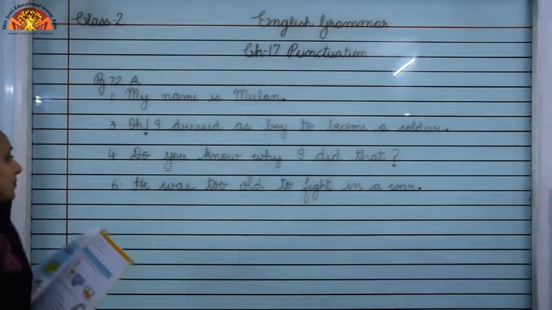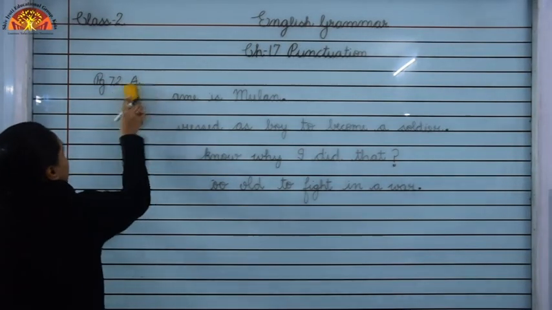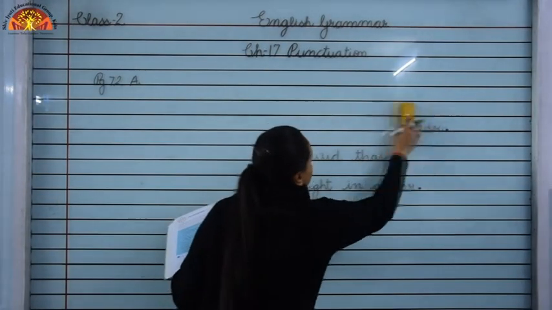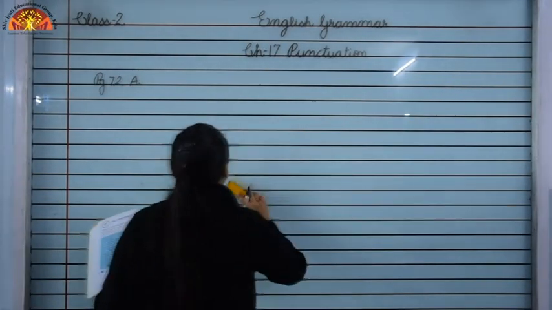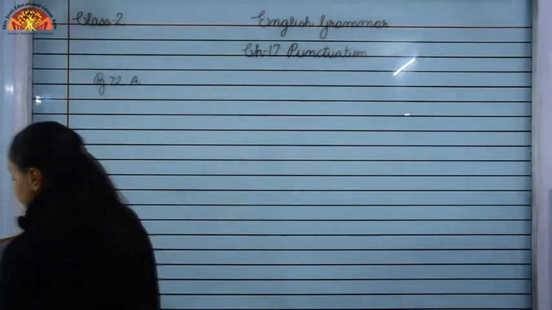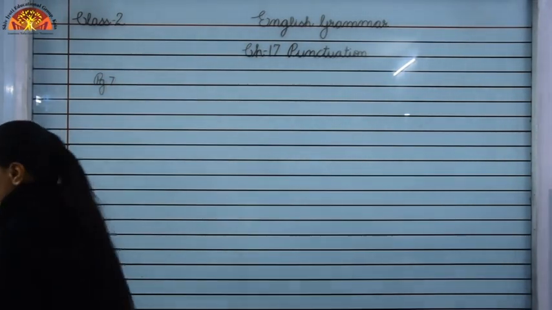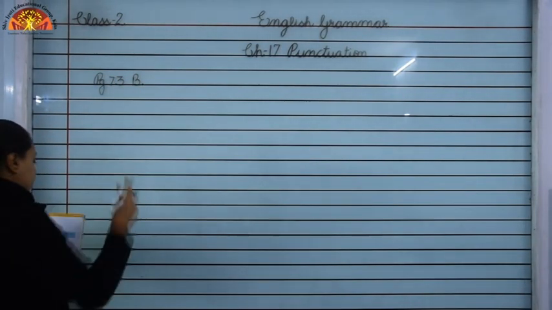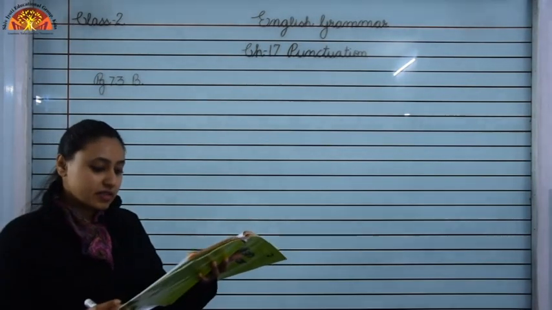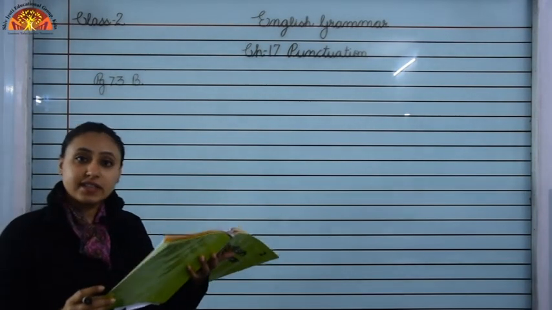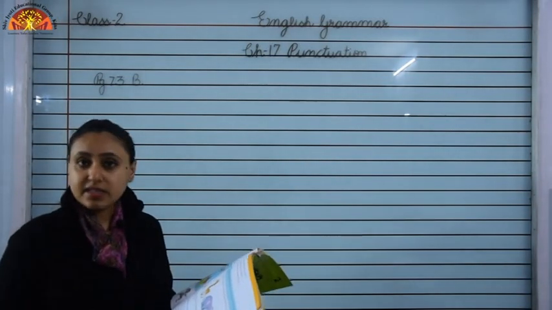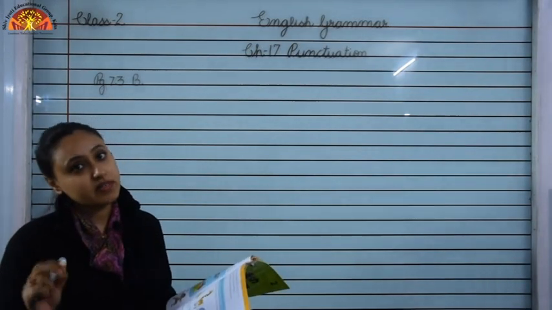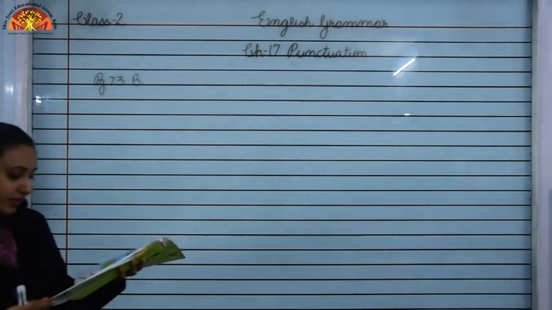We will do question B. Okay. Question B is also on same. Question B is on page number 73. So, children, open page number 73, question B. Okay. Page number 73, question B. Question B is, insert commas in the following sentences. So, children, some sentences are given to you. You have to put or insert commas wherever necessary. Okay. Now, children, look at number 1.